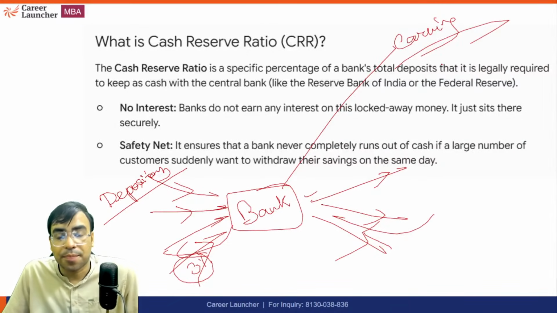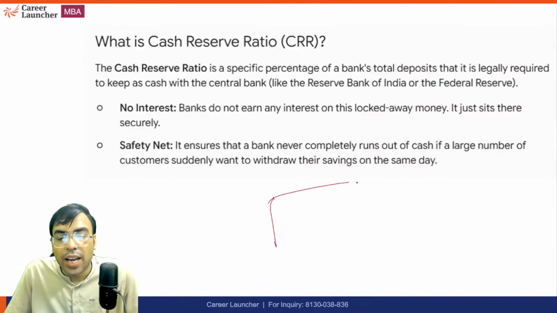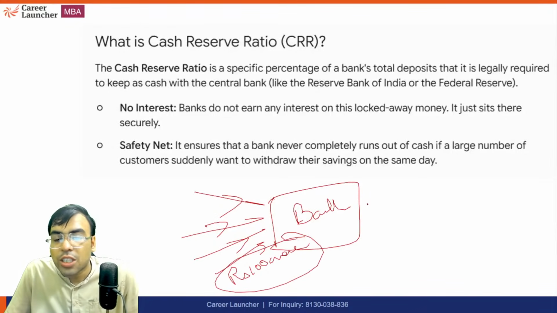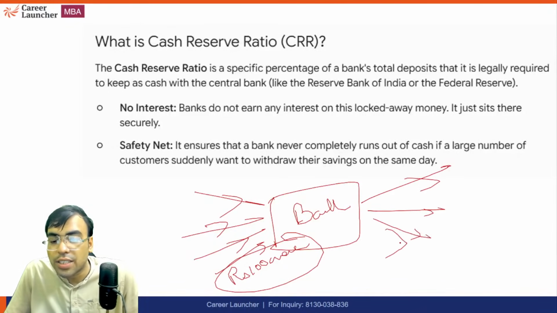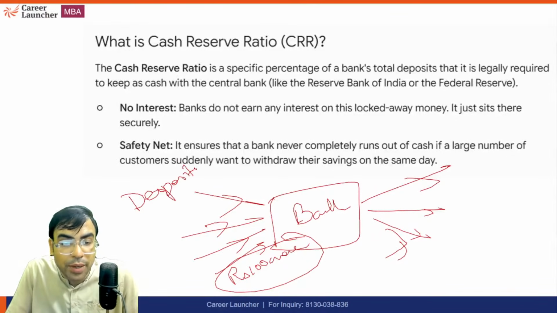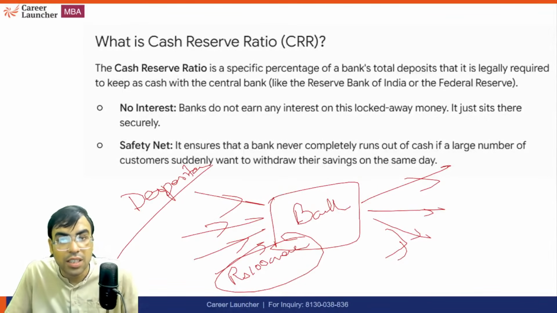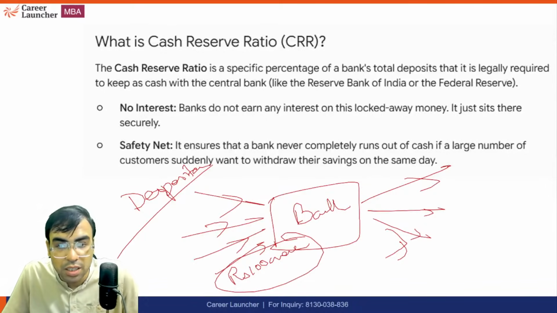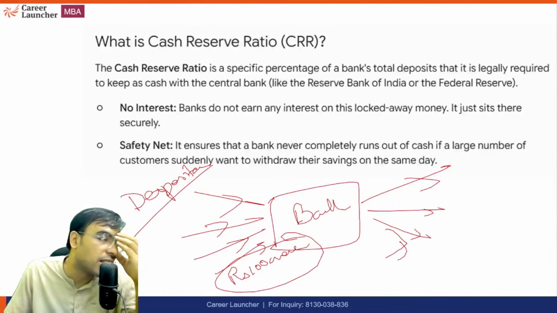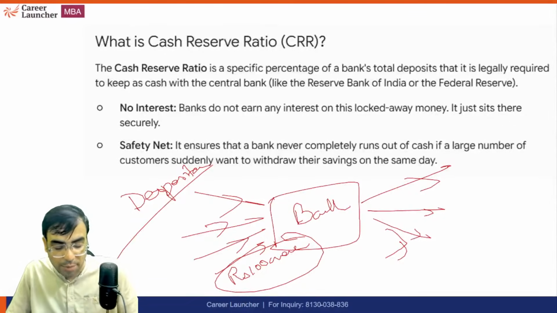Now the thing is, for example, the bank today has 100 crore rupees from depositors. Should the bank extend all 100 crore as loans? No. Because if the depositors come to withdraw their money, what will happen? "Give me my money." In that case, the bank will collapse. There will be panic. "Kya bank mein paisa hi nahi hai." So the RBI has maintained a lot of reserves to ensure shock absorption.